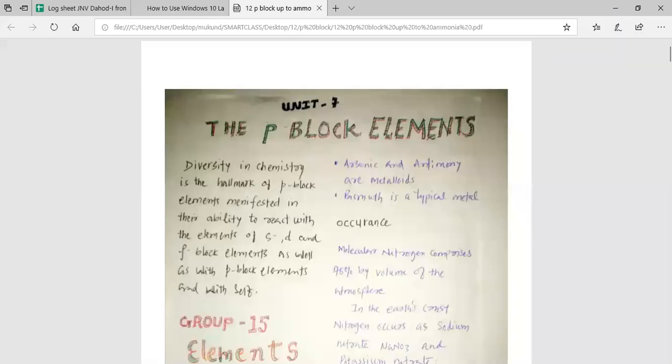Let us start revising the P block elements, unit 7.